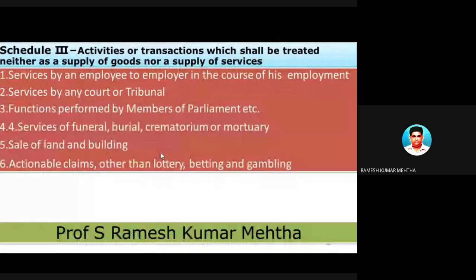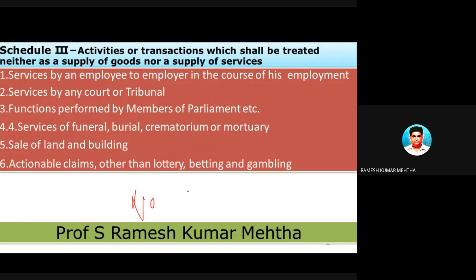Now, I gave some 3-4 examples. Now let's carry forward our next discussion. Certain transactions are there, but we don't consider them as supply of goods or services. They are not supply of goods or services, and on this GST can't be levied.